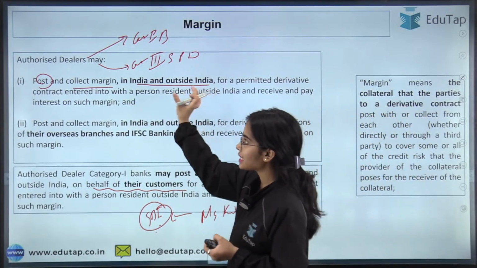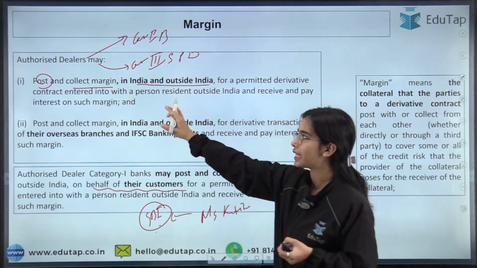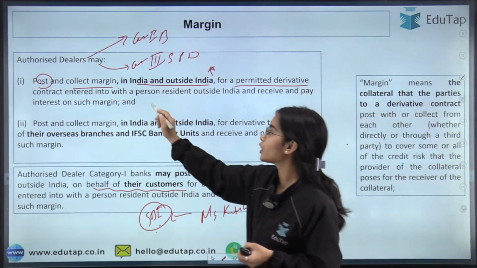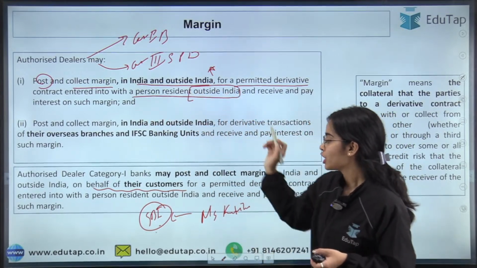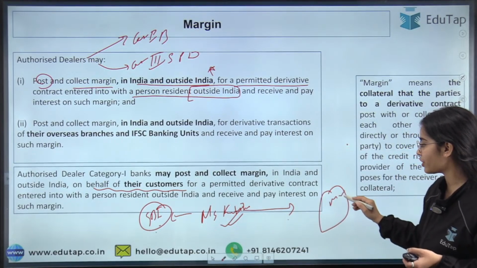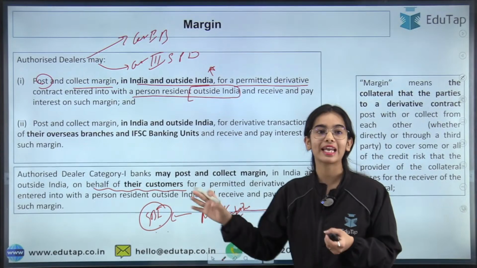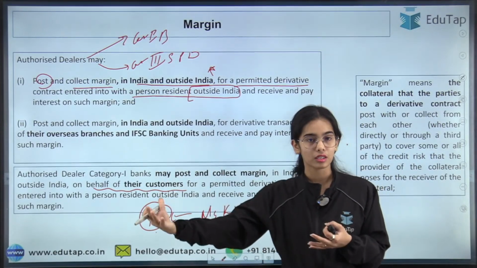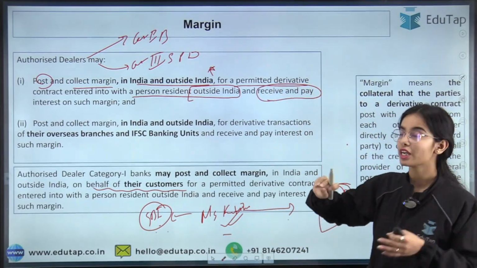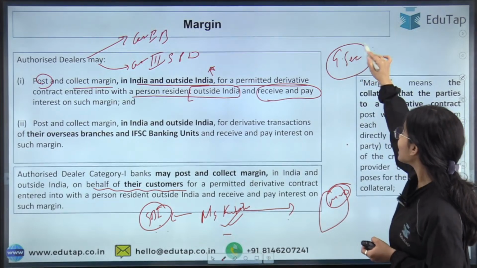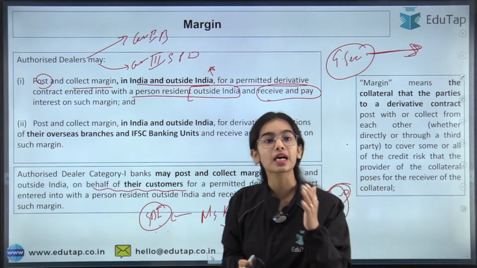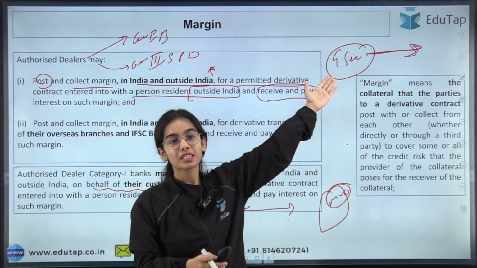So the authorized dealers may post and collect margin in India and outside India for a permitted derivative contract entered into with a person resident outside India. I am the customer of SBI and I have entered into the contract with Mr. David, so SBI on my behalf can collect or post the margin in India or outside India, and receive and pay the interest. If I have a government security and I am providing it as collateral, the interest should still come to me only, because the government security is mine.